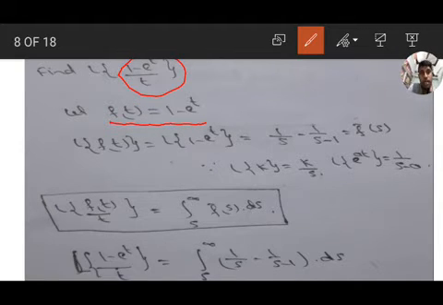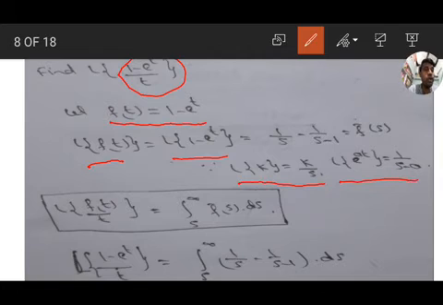In the numerator, the function we are taking as f of t. So find the Laplace transform. L of f of t equal to L of 1 minus e to the power of t. We have the formulas: Laplace transform of k is k by s, Laplace transform of e to the power of a t is 1 by s minus a. Here k value is 1 and a value is 1. So substituting in these standard formulas, we get Laplace transform of 1 is 1 by s, Laplace transform of e to the power of t is 1 by s minus 1.